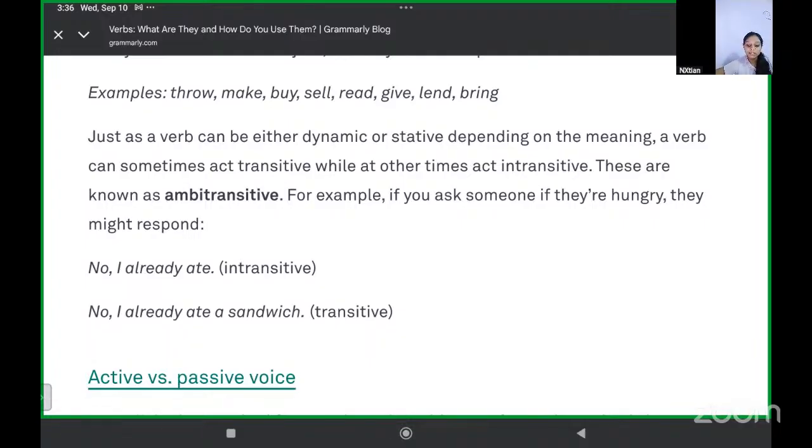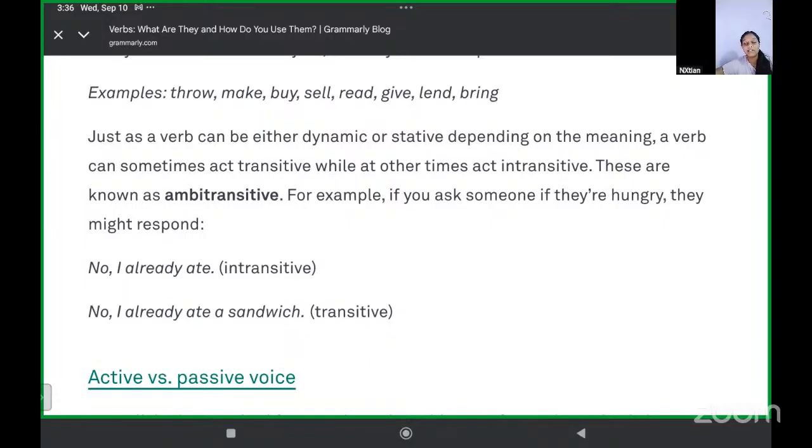But when you ask them if they are hungry, they might also say, no, I already ate a sandwich. What is a direct object in a transitive sentence? The sandwich. Yes, direct object is a sandwich. So a response can be either transitive or intransitive, both.